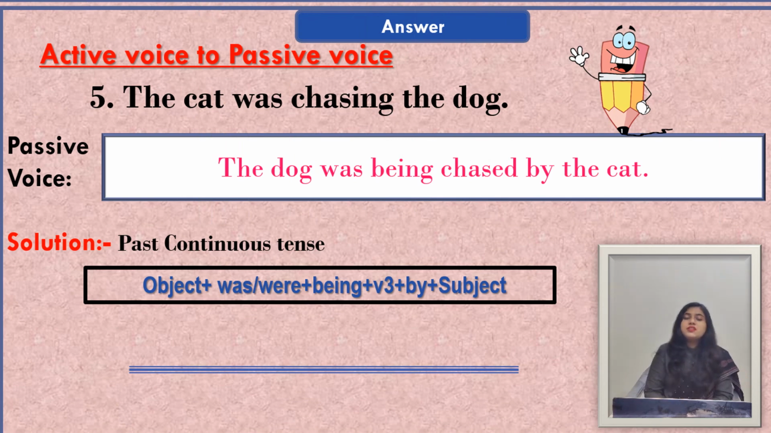So when we change this sentence into passive voice, our sentence will be the dog was being chased by the cat. And here we have used this formula, object plus was or were plus being plus V3 plus by plus subject.